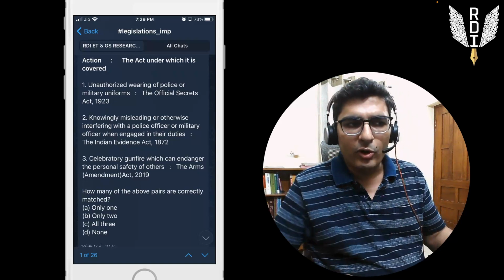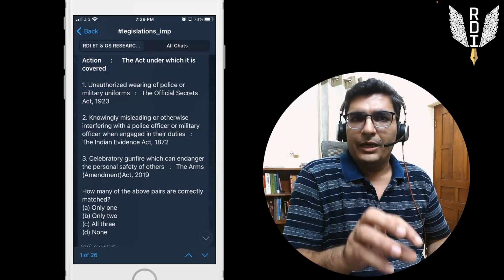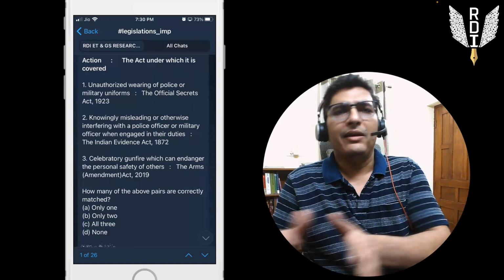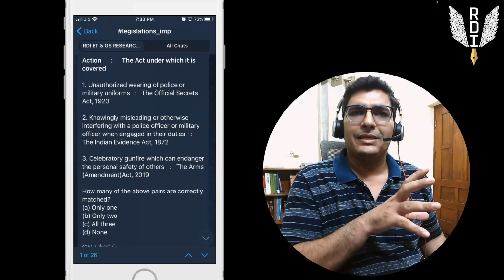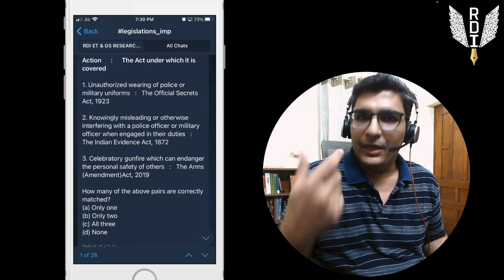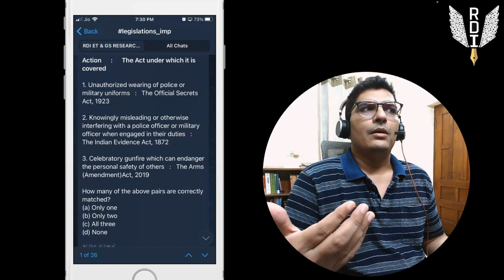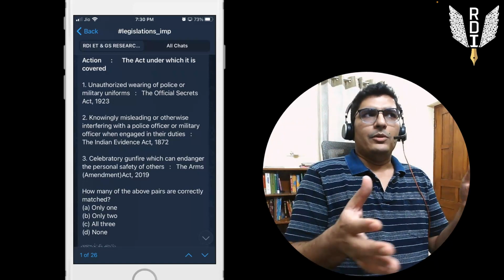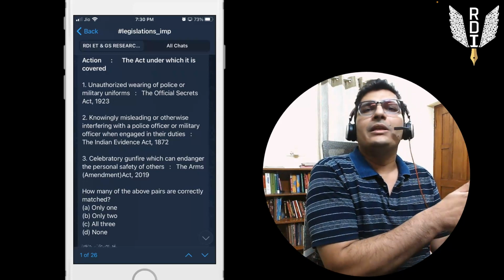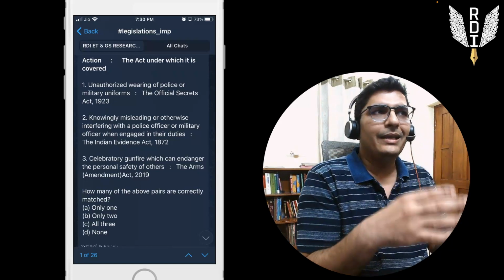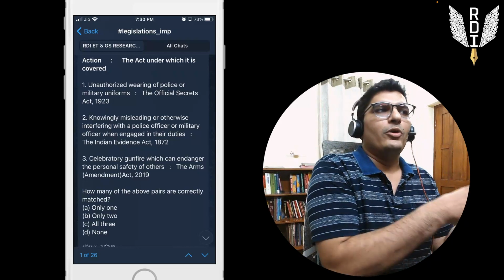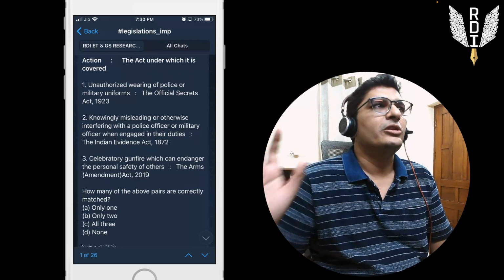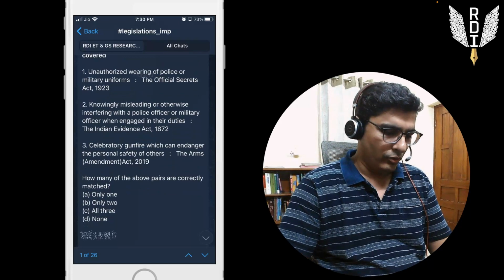So you just have to observe what all things are happening and pay particular attention to the things which are being repeated. You don't have to read every single article, every single small news that is coming on these aspects, but if something is getting repeated frequently, that may be something that UPSC may quiz you on in exam. So I'm telling you, not everything is to be studied. The most important things only, the most frequent things only are to be studied. And then anything which is not falling under the most important or frequent category is mostly doable via elimination or logical thinking. Right, let us go through the other question.